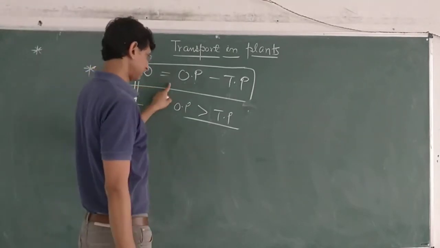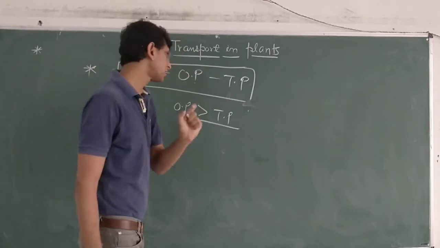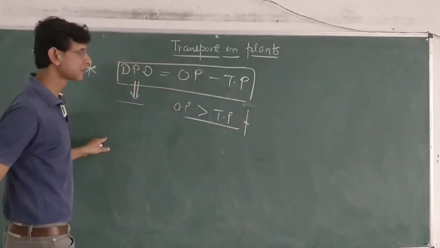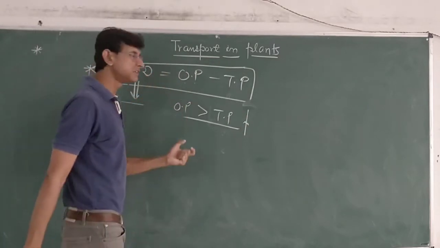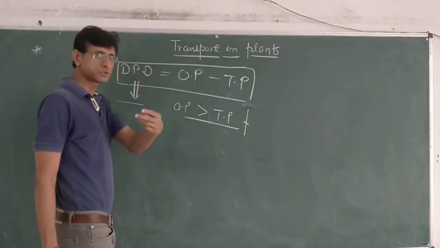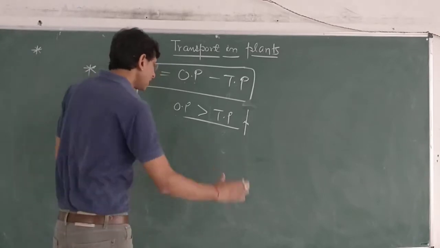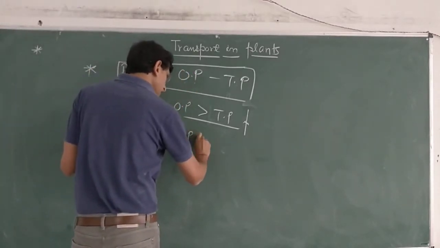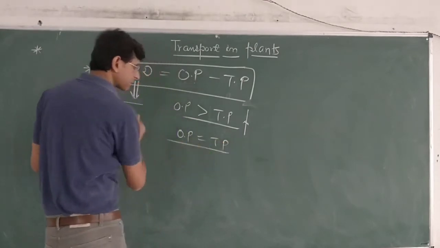But due to continuous entry of water, turgor pressure increases continuously, osmotic pressure decreases very slightly, and at a particular point osmotic pressure becomes equal to turgor pressure.